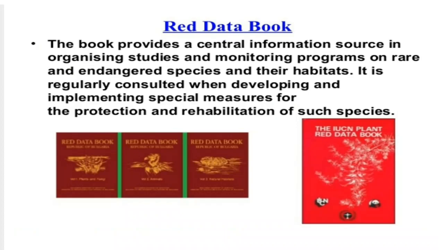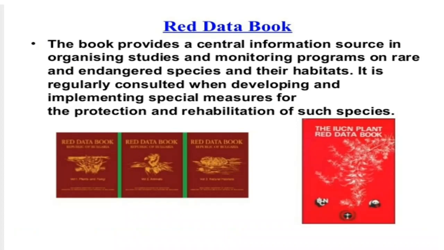Now as we have discussed endemic species, endangered species and extinct species, how do we keep a record of all those things? To keep a record and keep counting, we have a book called the Red Data Book. This book provides a central information source in organizing studies and monitoring programs on rare and endangered species and their habitat. It is regularly consulted when developing and implementing special measures for the protection and rehabilitation of such species.